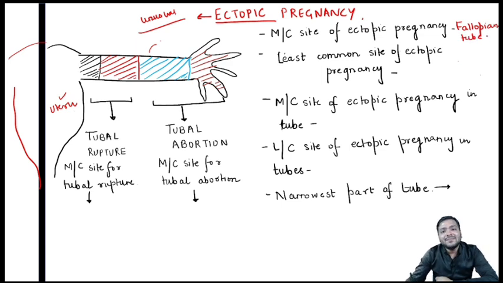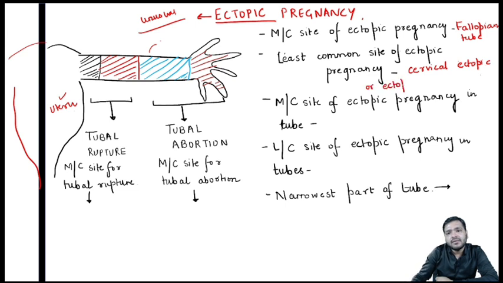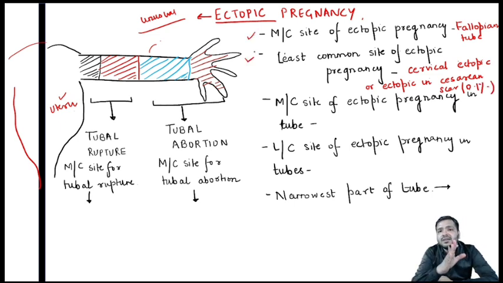Now, can anyone tell me what is the least common site of ectopic pregnancy? Yes, it is cervical ectopic, or ectopic in cesarean scar. Ectopic in cesarean scar is almost around 0.1%. So these are two important questions. What is the most common site of ectopic pregnancy? Fallopian tube. The least common site of ectopic pregnancy? It is the cervical ectopic or ectopic in cesarean scar.